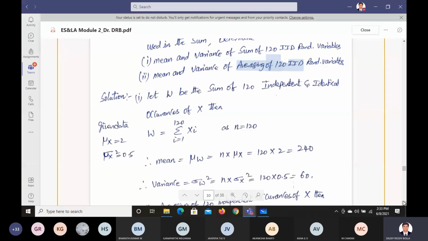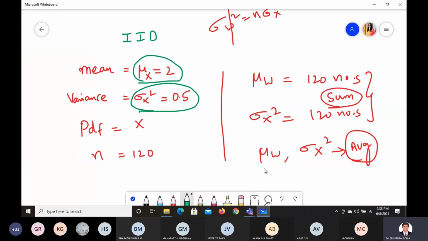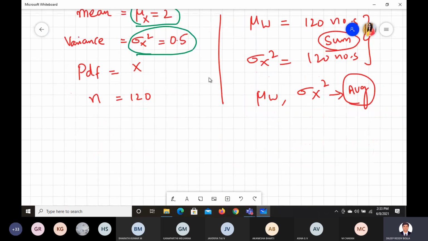The value of W we can find by using summation i equals 1 to 120 of xi. The value of n is 120. If you want to find the mean of that, mu W equals n times mu x. We know the mean of x is 2.